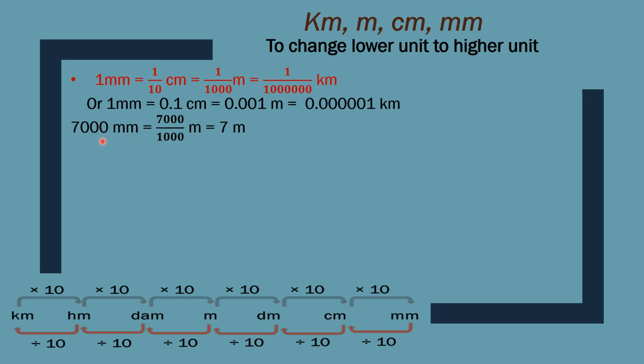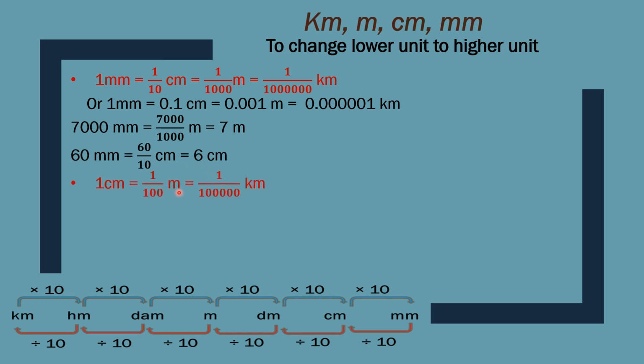Now let us do this question. 7000 millimeter. If you need to convert this millimeter into meter, you know that millimeter into meter, it means you need to divide by 1000. So 7000 by 1000 meter. And you know that by 0 we can cut all these 3 zeros. So it is now only 7 meter. Let us do one more, 60 millimeter. If you need to convert millimeter into centimeter, what you will do, divide by 10. It means 60 by 10 centimeter, and we will cancel this 0 by 0. So it is only 6 centimeter.